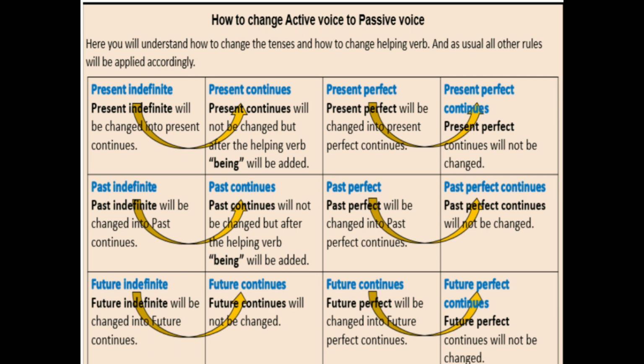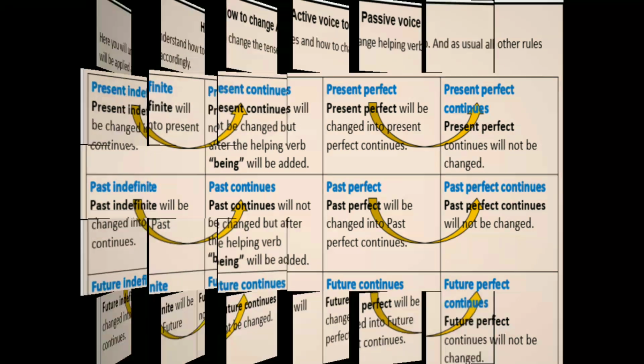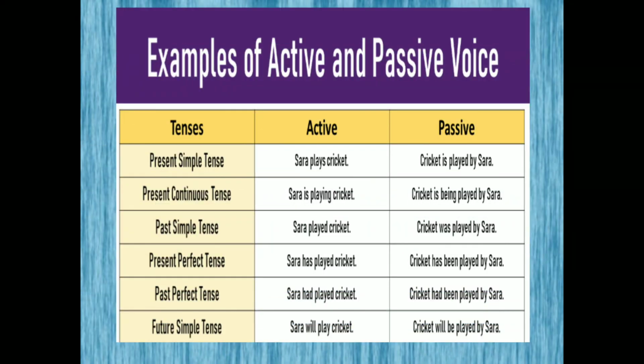And past perfect will be changed into past perfect continuous, and past perfect continuous will not be changed. Future indefinite will be changed into future continuous, and future continuous will not be changed. And future perfect will be changed into future perfect continuous, but future perfect continuous will not be changed. These all are the rules of active voice to passive voice. So next there are some examples in active and passive voice.